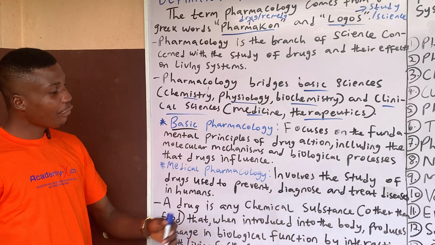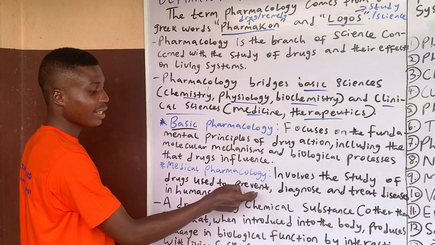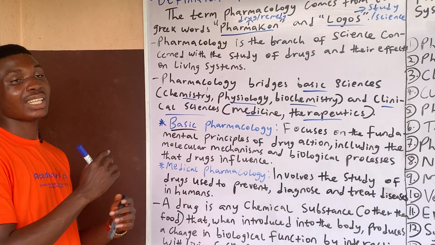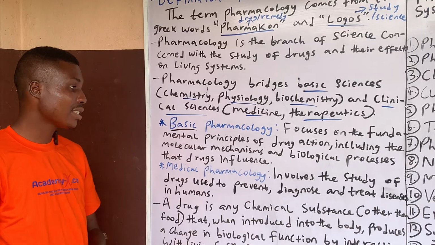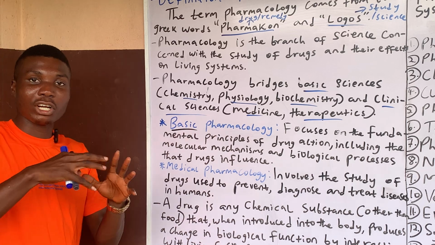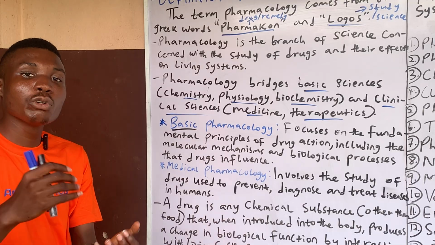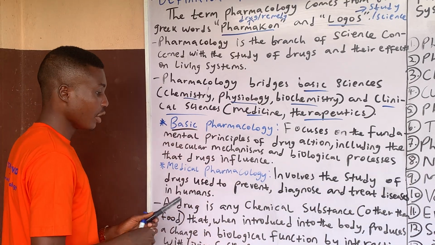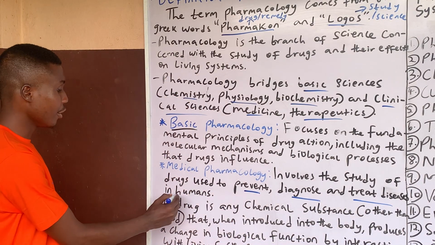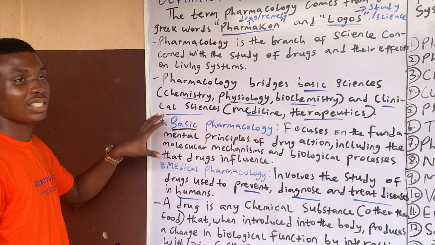Medical pharmacology specifically involves the study of drugs that are used to prevent, diagnose, and treat diseases in humans. While basic pharmacology studies the fundamental principles of drug action, the molecular mechanisms, and the biological processes that drugs influence, medical pharmacology focuses on the drugs used for the prevention, diagnosis, and treatment of diseases in humans. That is basically the distinction between basic and medical pharmacology. I hope you understand it.